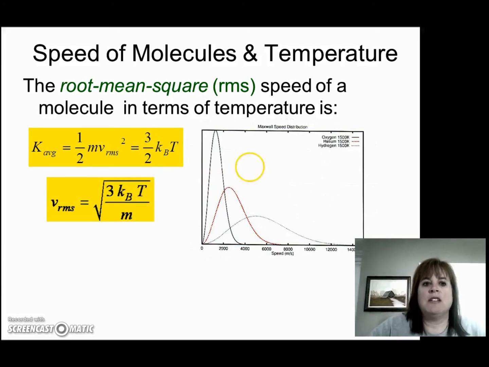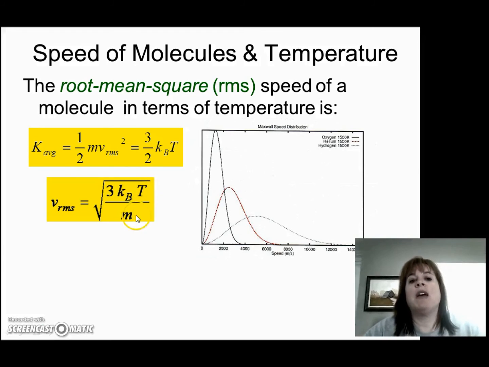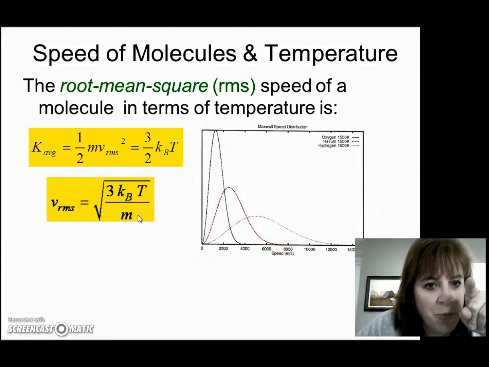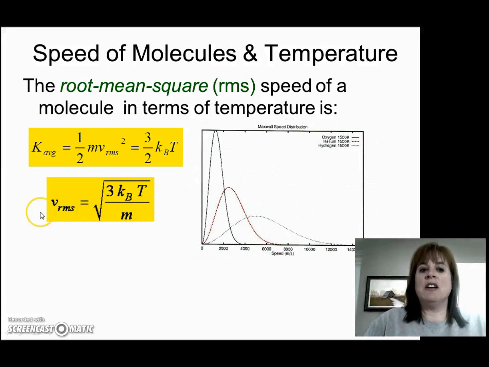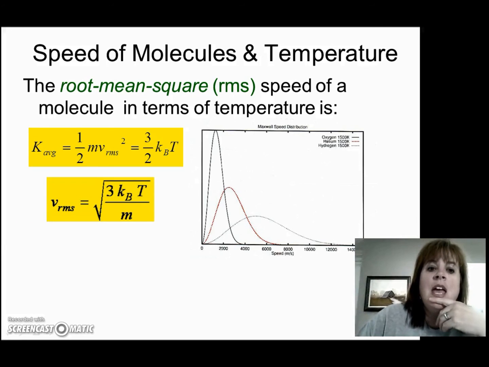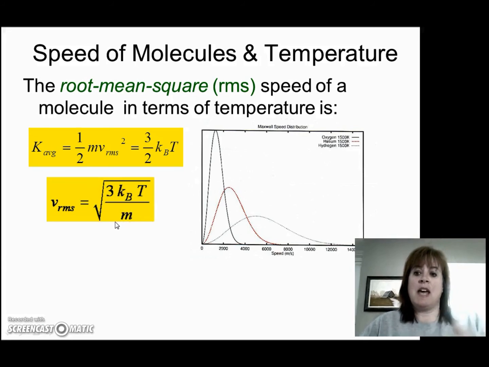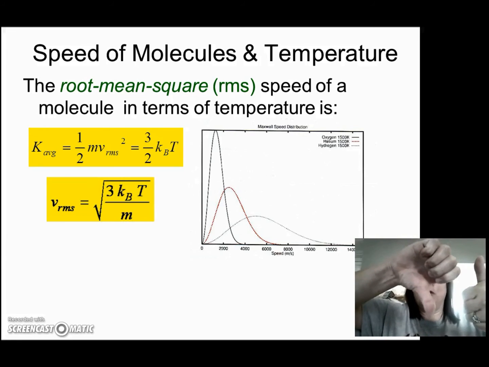And notice my 2's cancel out because they're on both sides in the denominator, and I'm left with 3 Boltzmann's constant times temperature in Kelvin divided by the mass in kilograms. So what we see here is that the average speed, or the root mean squared speed of an atom in a sample, is directly proportional to the square root of temperature and inversely proportional to the square root of mass. So that means that bigger masses move slower.